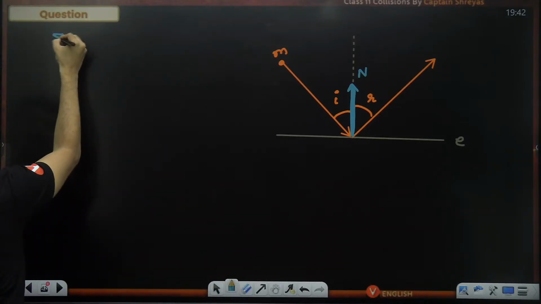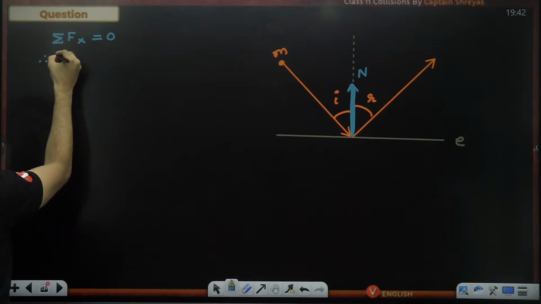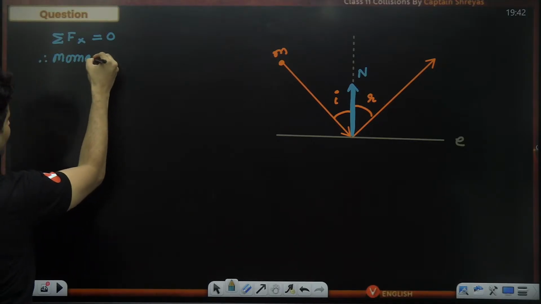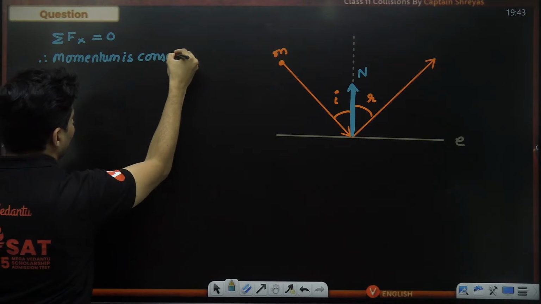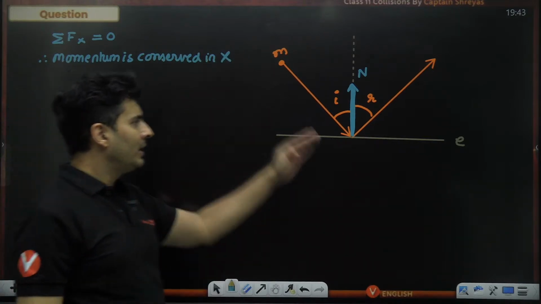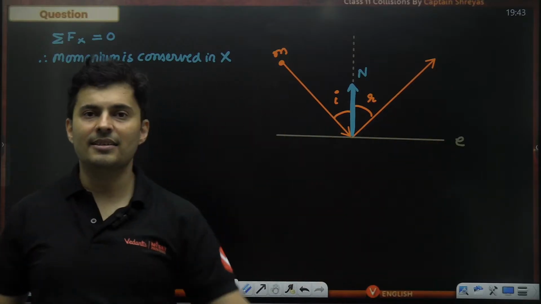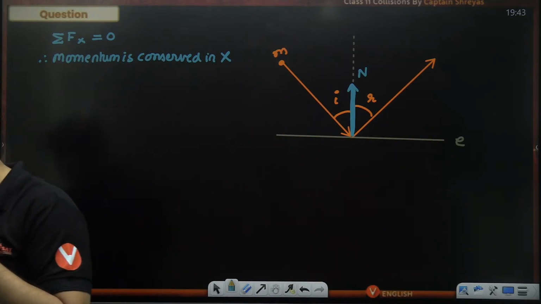So I can say net force in x direction is 0. Therefore, momentum is conserved in x direction. Correct? Everybody agrees to this statement?